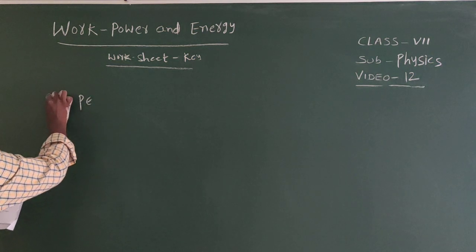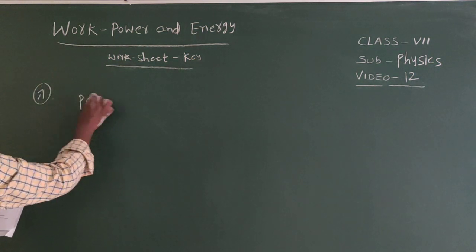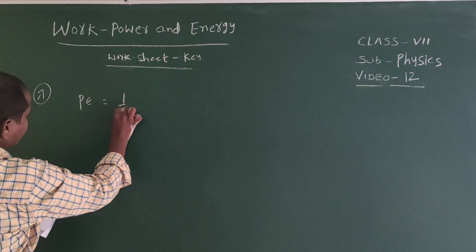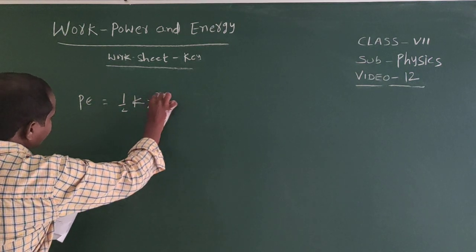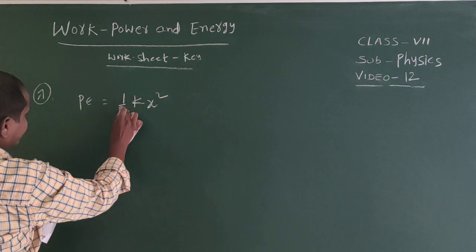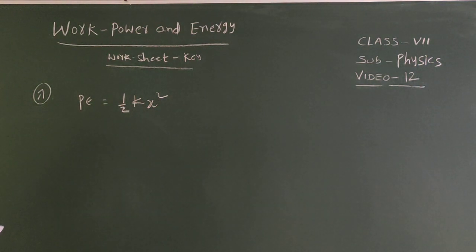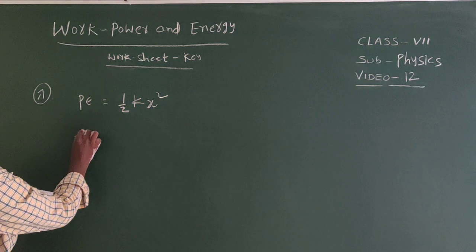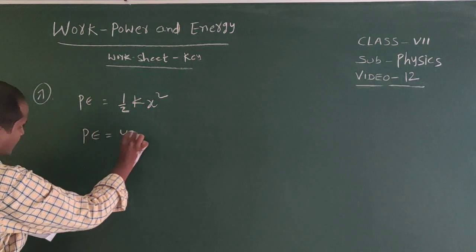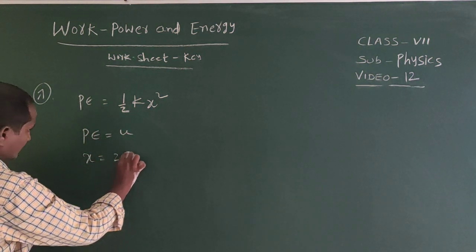Seventh one, P equals half into K into x square. It is the spring potential energy formula. In first case, P is given as U, and x is given as 2 centimeters.